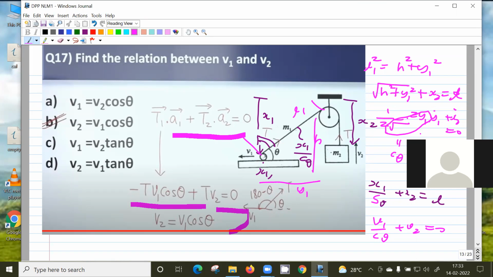So x2 dot is y1 dot cos theta. So v2 is v1 cos theta. This y1 dot is v1, and x2 dot is v2. Is that clear?